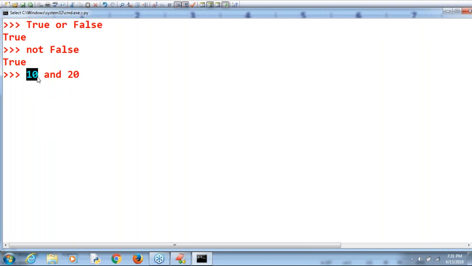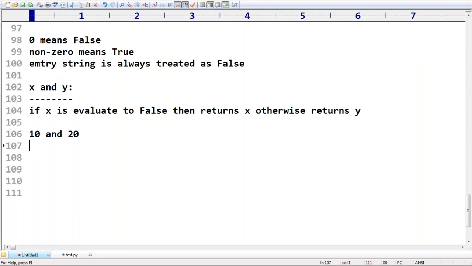True. If the first one is true, please consider the second one. By default, 20 is the answer you are going to get. You never get true or false as the answer, sir. Take a very special case with the and operator. If the first argument is false, then it's always false, so it's always going to return x. If the first argument is true, then the second value is considered.